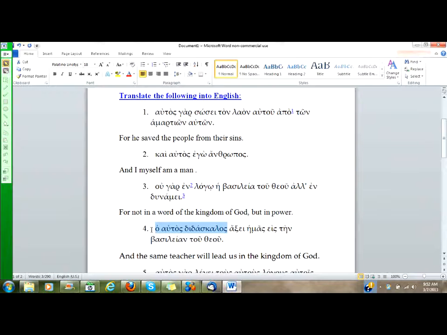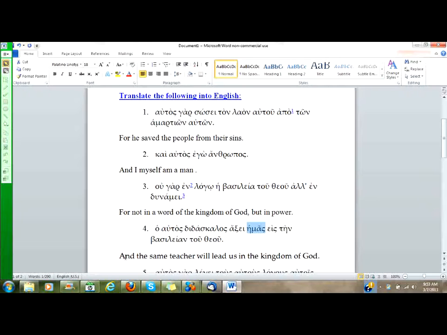You say autos is a third person pronoun. Well, yes, but when it is in the attributive position, it is an adjective meaning same. So here, autos is masculine nominative singular to agree with didaskalos, which it modifies. This phrase means the same teacher. And then we have axei, which is future active indicative, third person singular of ago. It means will lead. Then we have the accusative form of the first person plural pronoun, hemas. And so this is the object of the verb. The same teacher will lead us, eis ten basileian tou theou, into the kingdom of God.